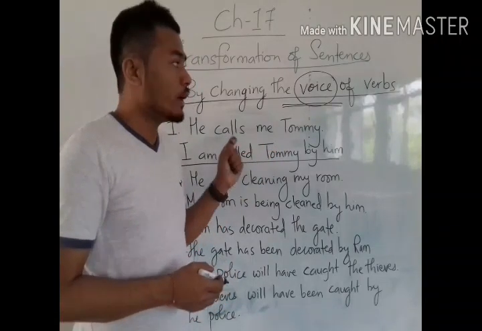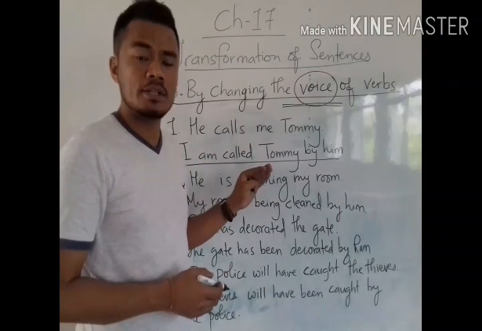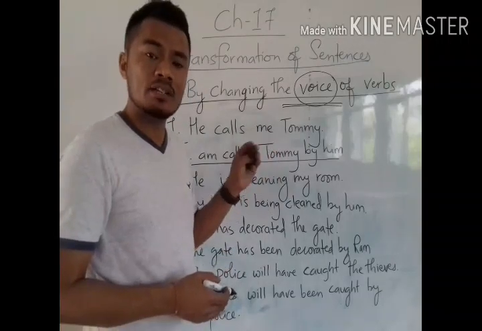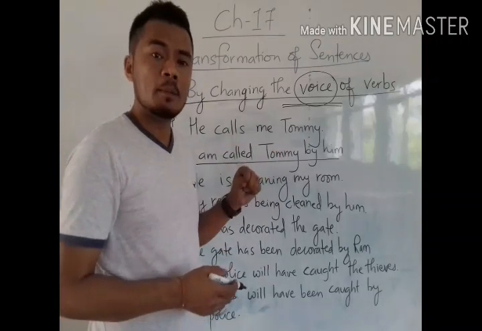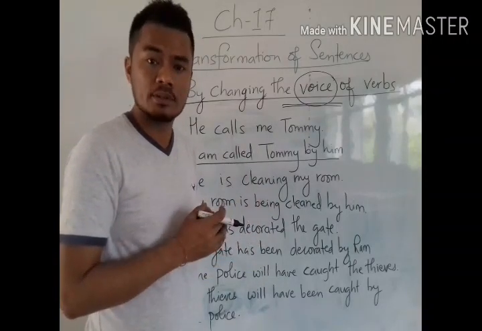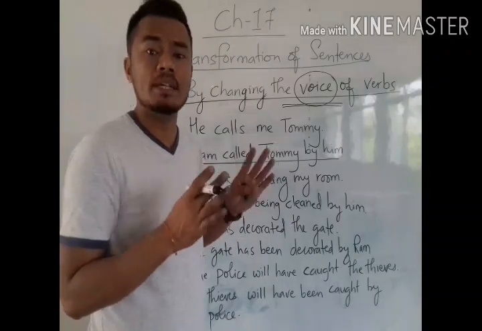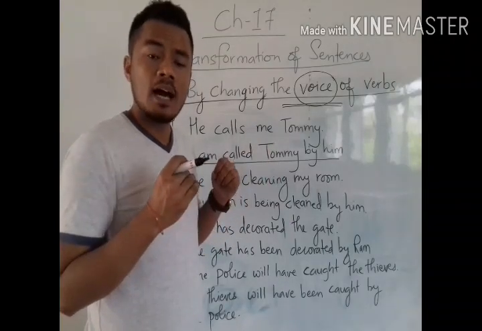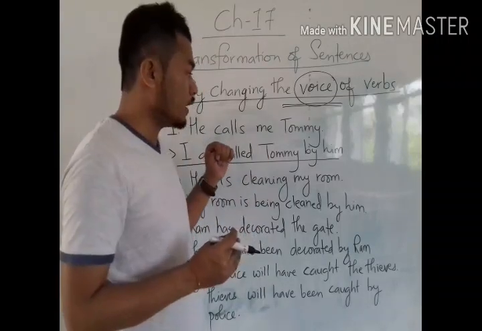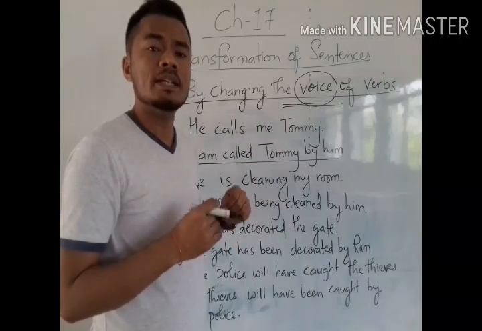Now see, whenever we write sentences in passive voice, we have to change the main verbs into B3. But before B3, we have to write the group of to be verbs. To be verbs means is, am, are, was, were, be, been, being. These are the group of to be verbs. So before the main verb B3, we have to use to be verbs.